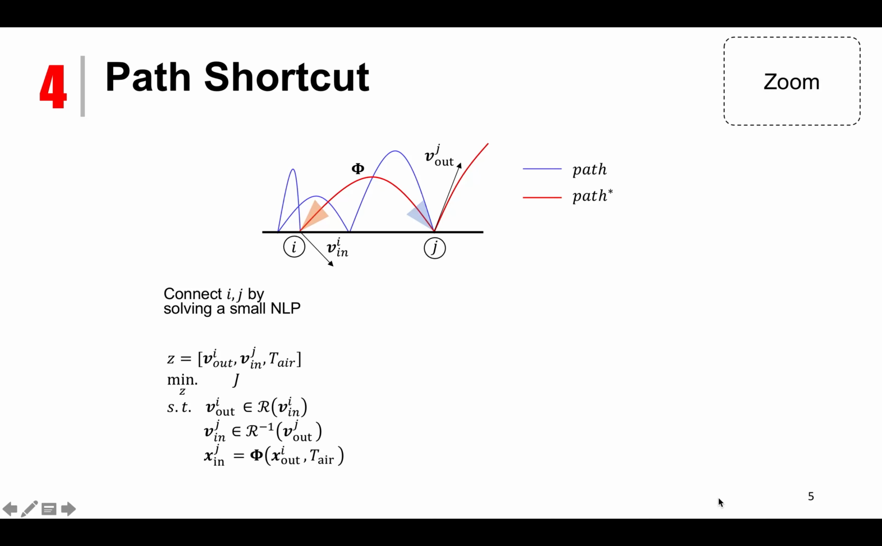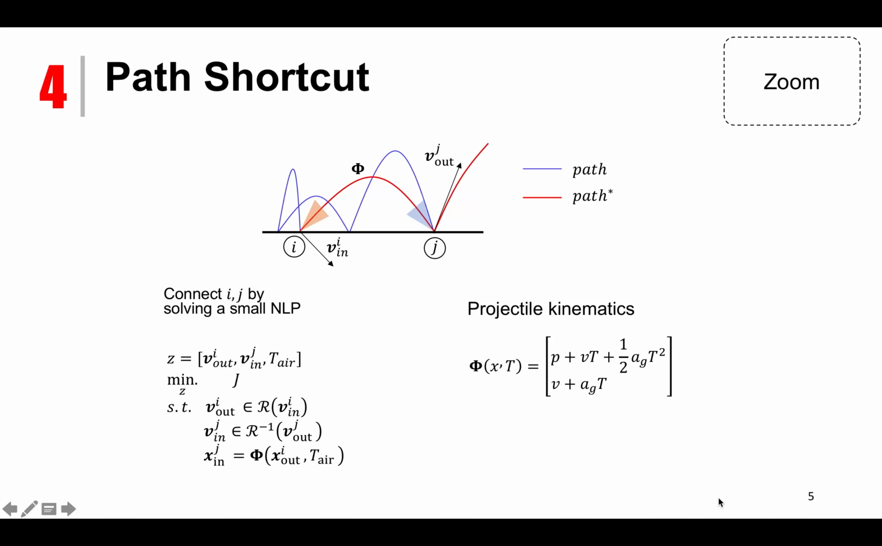The objective is set to a constant to make this problem a feasibility problem. The constraint includes the following. The outgoing velocity at node I should be within the velocity reachability map at node I. The incoming velocity at node J should be within the reverse reachability map at node J. The node I and node J should obey the projectile kinematics.